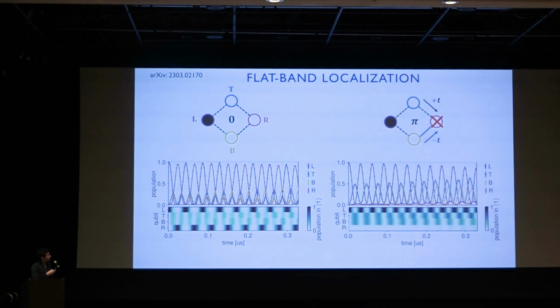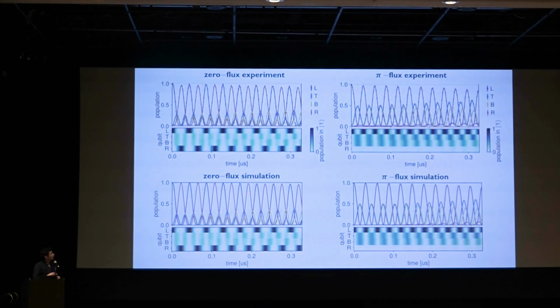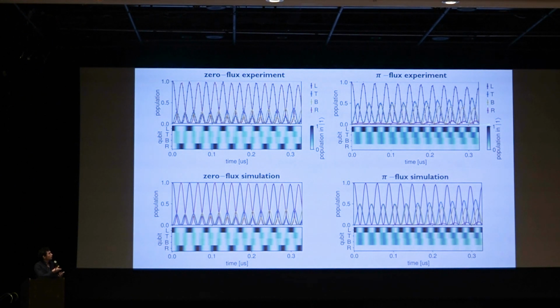If we compare this to the pi flux device, we see something very different, where this is flat band localization. We start off on the left qubit, it bounces up to the top and bottom, but we get destructive interference to the right qubit. This is indicated by the fact that the right qubit never gets any population. And one note, at late times, there's a small amount of population that appears, and this is due to slight disorder in the tunneling rates, which is something that we can characterize really well. We ran simulations with individually measured qubit parameters, and we see incredibly close agreement between our experiment and simulation.